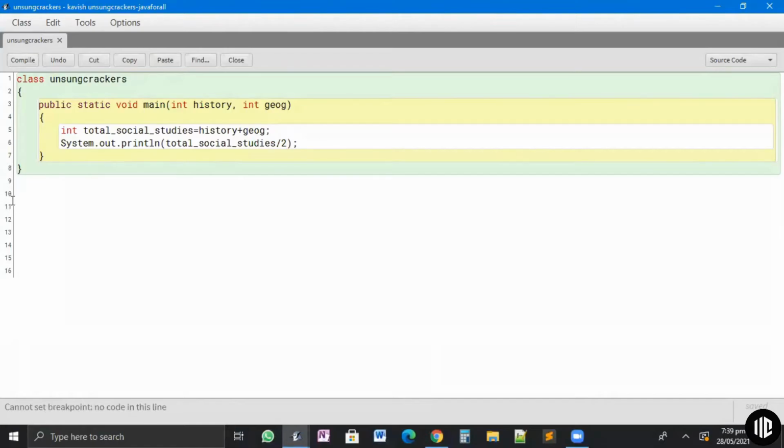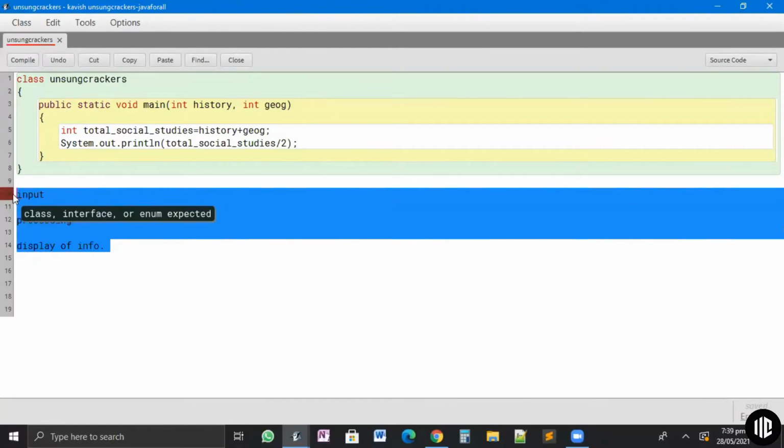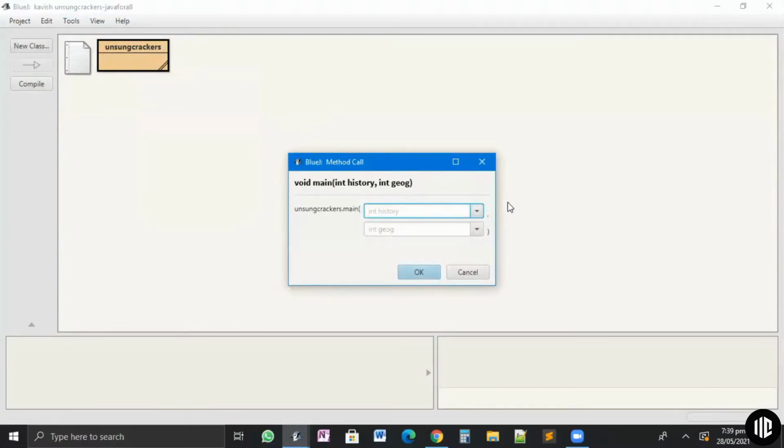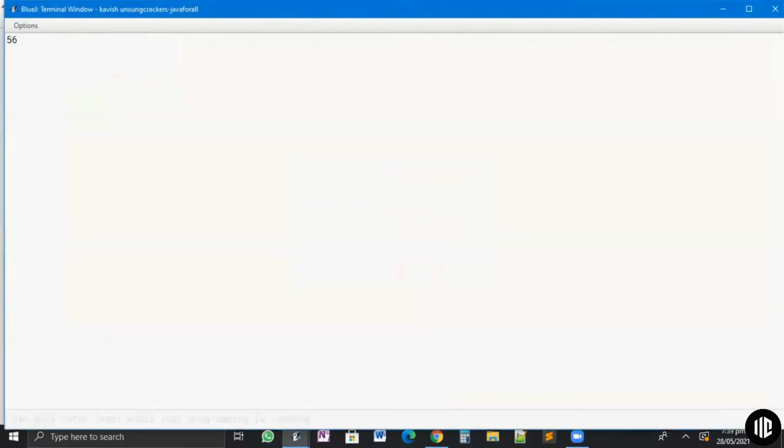And the last part that the program shows. So we give data; input is one part. The second part was processing, which we just talked about. And the last part is display of information. What is the display of information? It is just what we did right now: display of the total or display of the average. For example, again, 80 and 33. Here is the display of the information. Now, since we have just put one thing, it is only displaying 56.